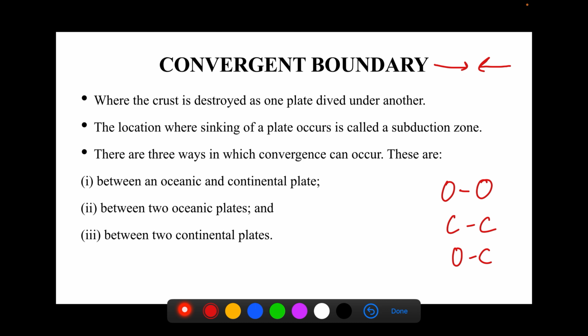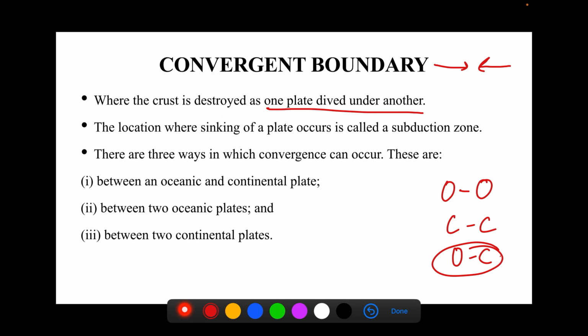So when the crust is destroyed, one plate dives under another. Naturally, when one plate is heavier than the other, the plate which is heavier goes down below the plate which is lighter. We all know that a lighter thing floats over the heavier thing.